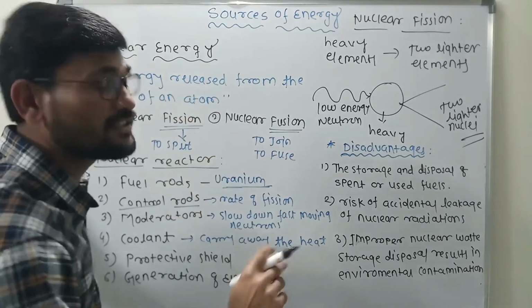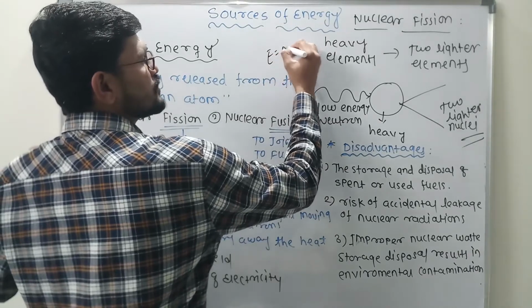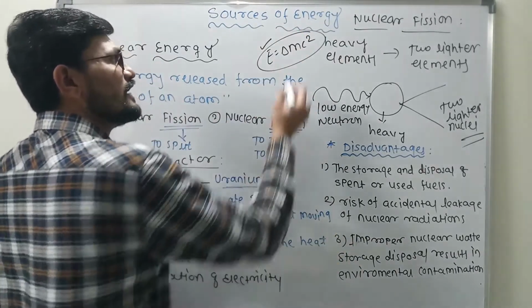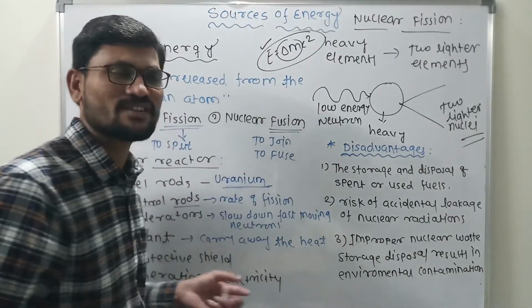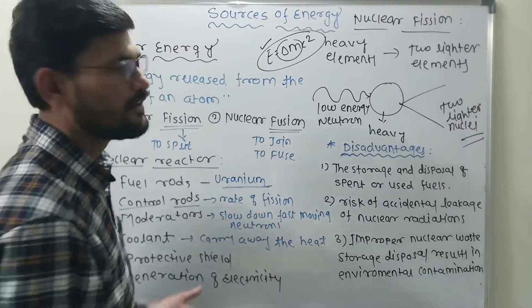Correct? Now how do we generate electricity? According to the Einstein relation, E equals delta M C square. E is the energy. If we have a little mass difference, we are able to convert it into energy. This was exactly the concept. Correct? यहाँ पर हो क्या रहा है?